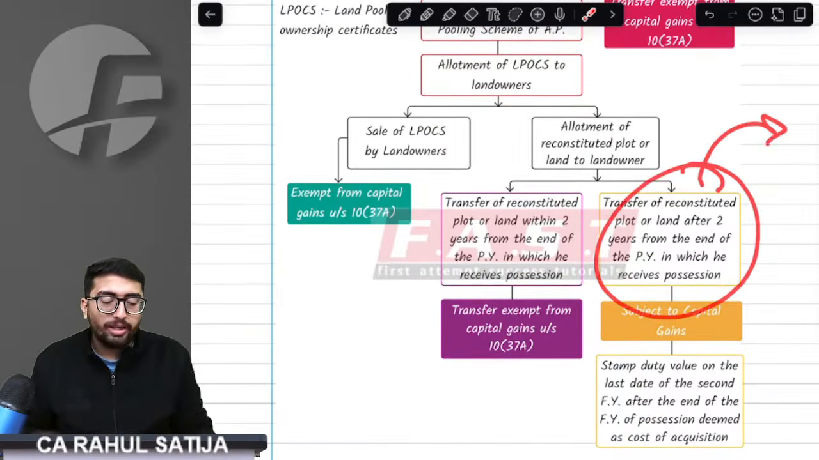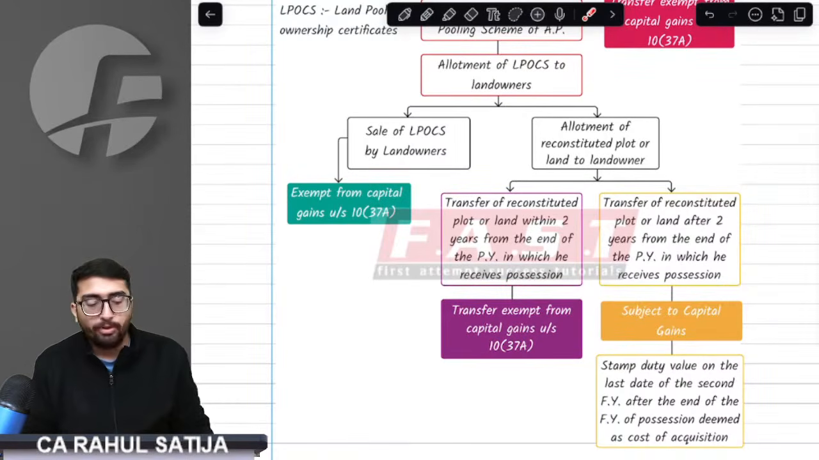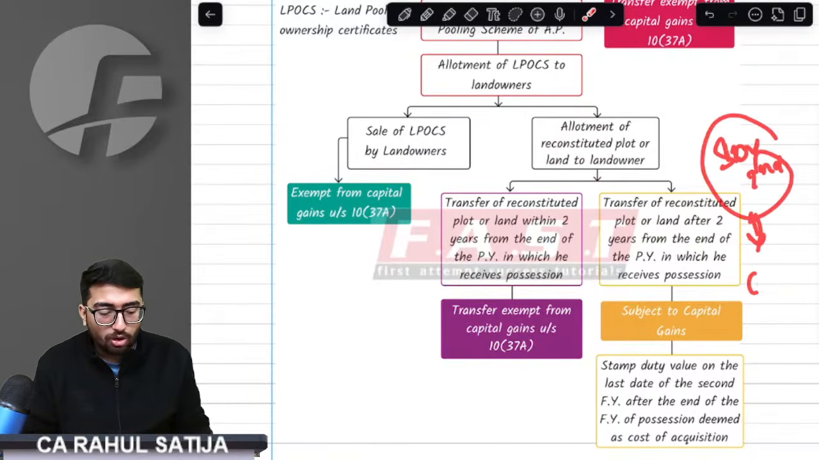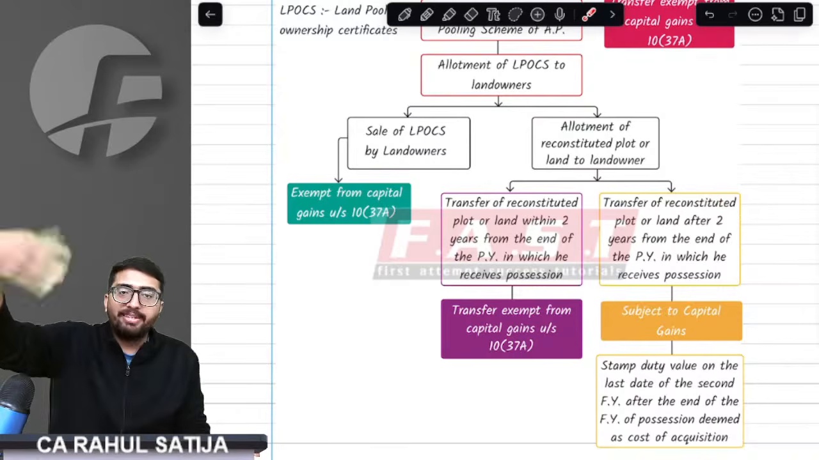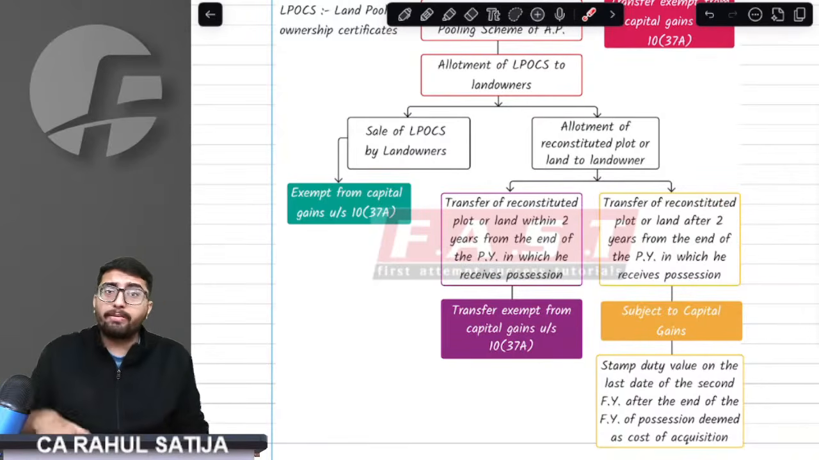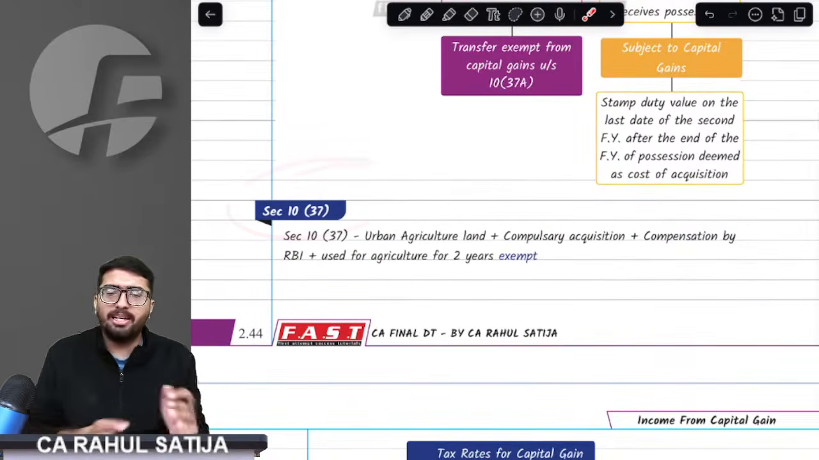But sir, if after 2 years I sell the house, provision says whatever the SDV as on the second year end is would be considered as cost of acquisition in my hands. Whatever the SDV that is there at the second year end would be considered as cost of acquisition in my hands. This is the benefit of Amravati. This is what the people of Amravati have got.